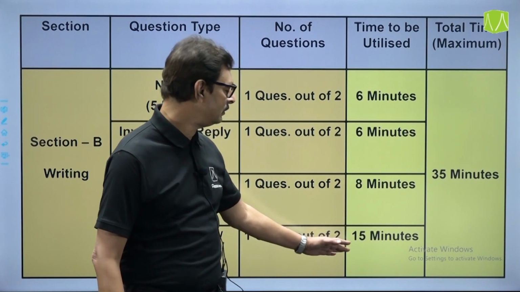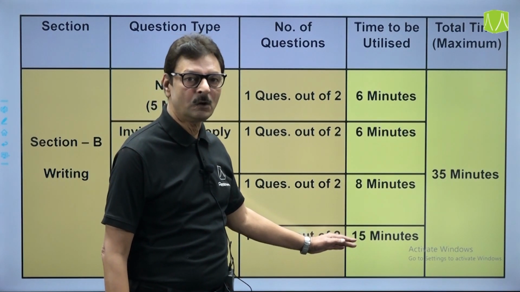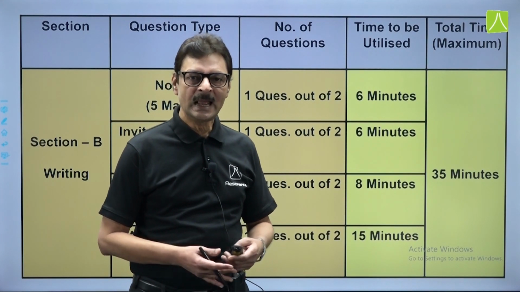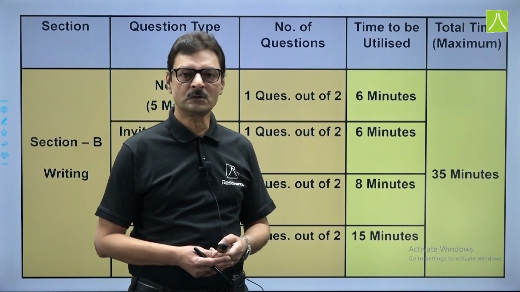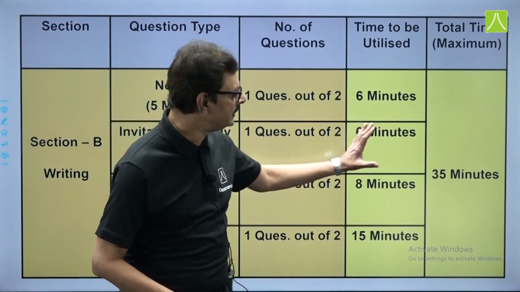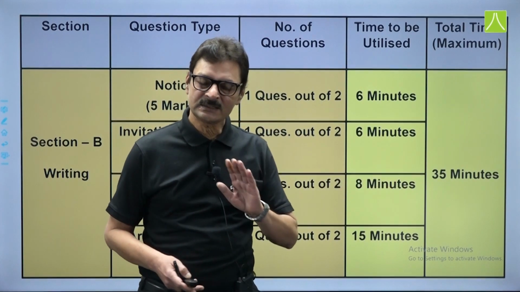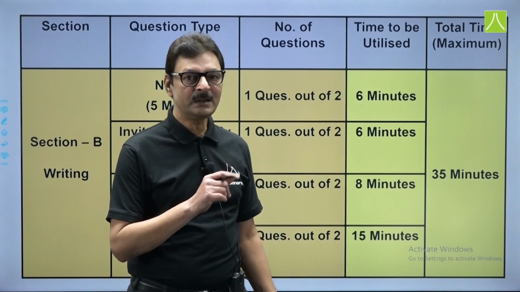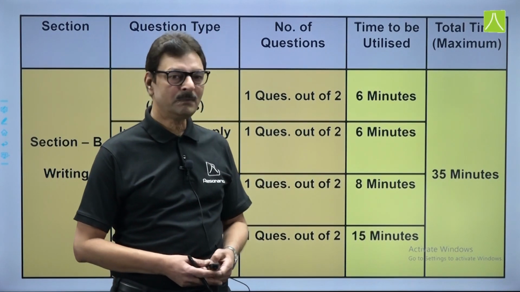So, 15 minutes for this long composition, article or report, 8 minutes for your letter writing, and 6 minutes each for the short compositions, that is invitation and notice. So, 35 minutes is sufficient where you can score easily 20 marks in section B.